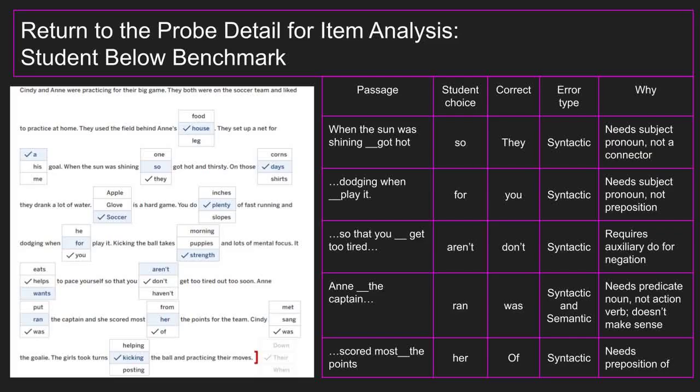For example, in when the sun was shining, blank, got hot, the student chose the word so instead of they, which is a syntactic error. In the sentence, and blank, the captain, they chose ran instead of was, which is both a syntax and a semantics issue. The other three errors are syntactic. This helps us see patterns. This student struggles not with big content words, but with small grammar words, the glue that holds sentences together. Pause the video here to analyze the table of errors more closely.